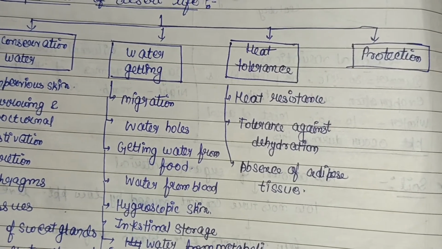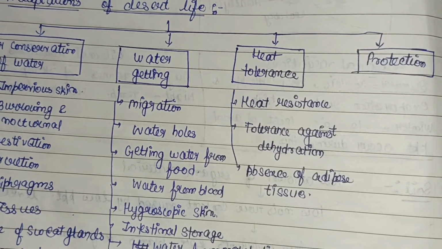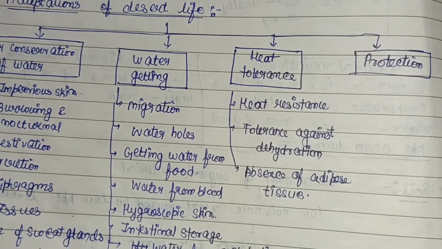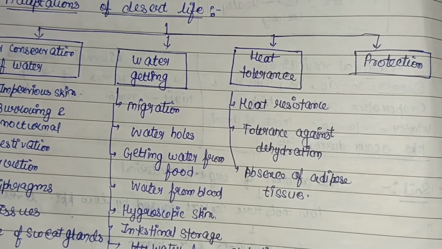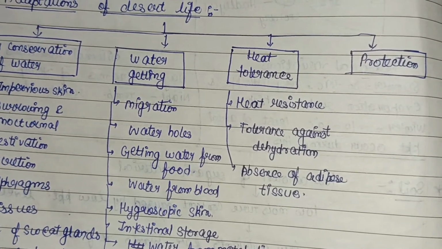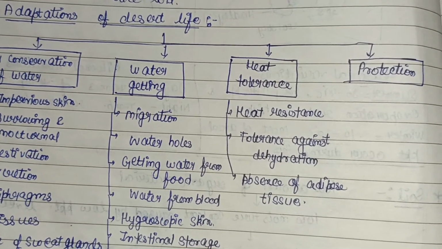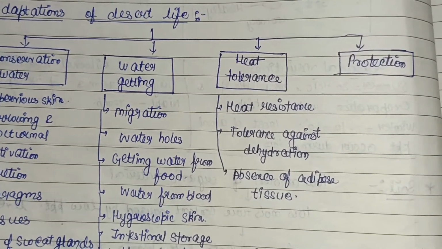So the thick layer of fat is absent in desert animals such as the camel. In the camel, the fat is accumulated in the hump. This adaptation speeds up the flow of heat out from the body. Then they have certain more adaptations for protection also, like fasting of the speed, etc.